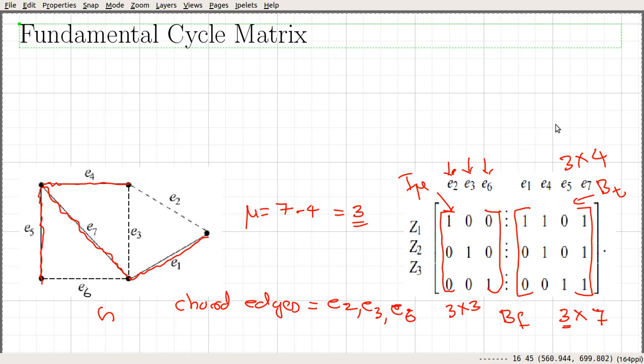In general, it will be m minus n plus 1 for this one, by n minus 1. If a connected graph has n vertices, then the number of branches will be equal to n minus 1. So that's how we build this matrix.